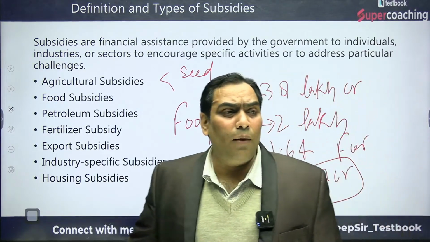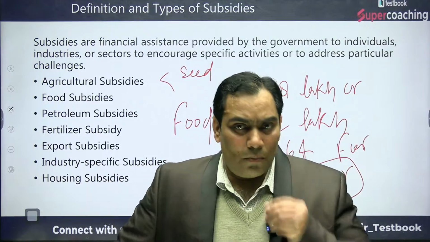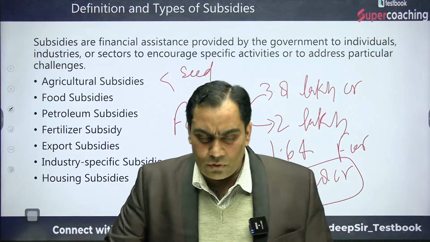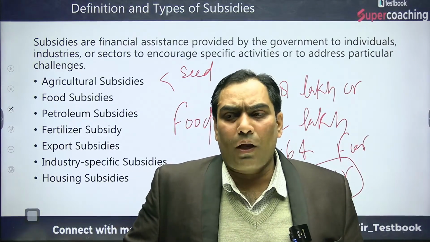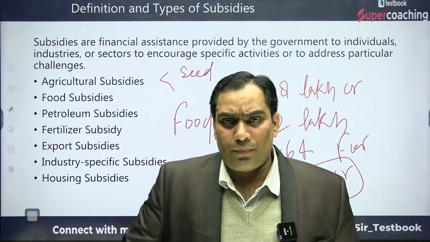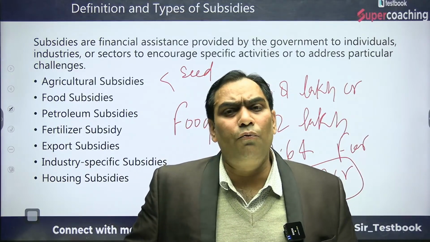So we were talking about the food subsidy. As I said, in 2013 there was something known as the National Food Security Act.